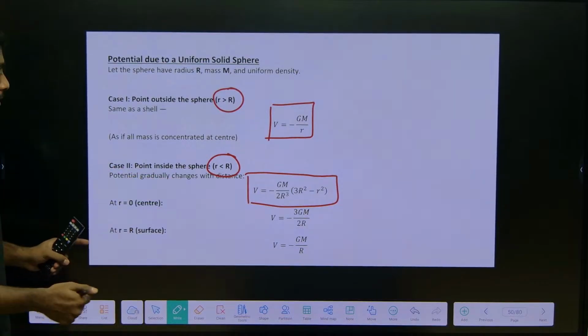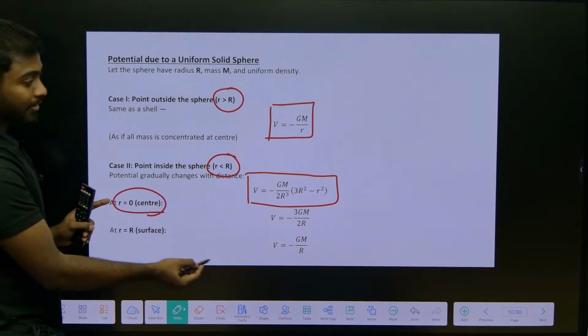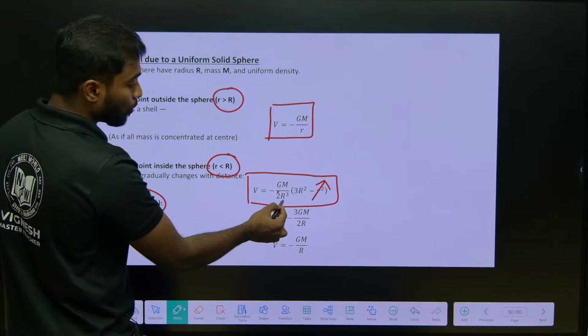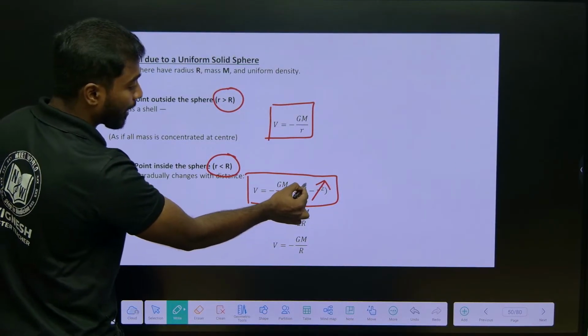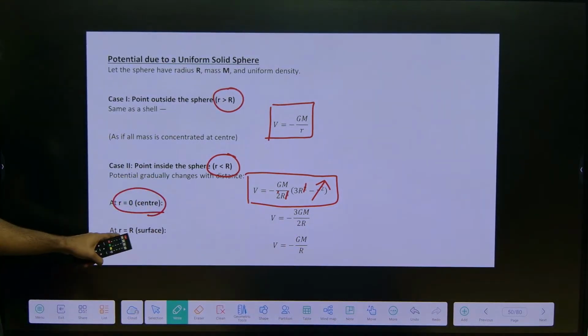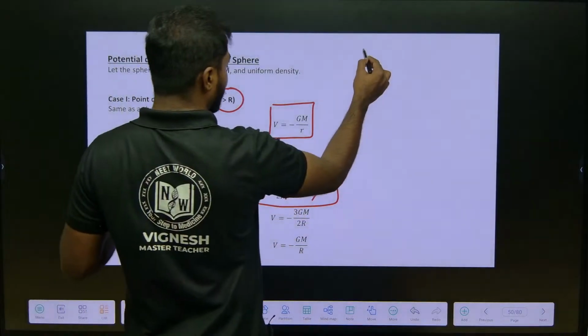Now, when I am talking about the center, r will be equal to 0, which means this term will be neglected. So 2R cube will be there, 3 by 2 will be there, and R cube and R square will get cancelled, with one R remaining.